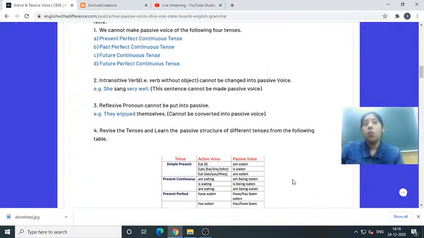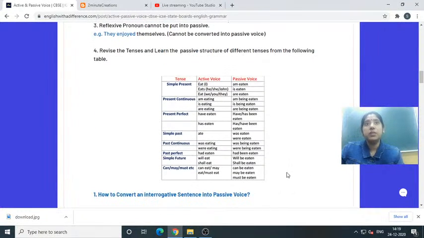Let us watch this table for you. The table is here, showing very small. Children, please go to that website and you will find the same thing. Otherwise it will be very small on your screen. Those who are watching on mobile will find it difficult, so better to watch it on a computer so you can see it properly.